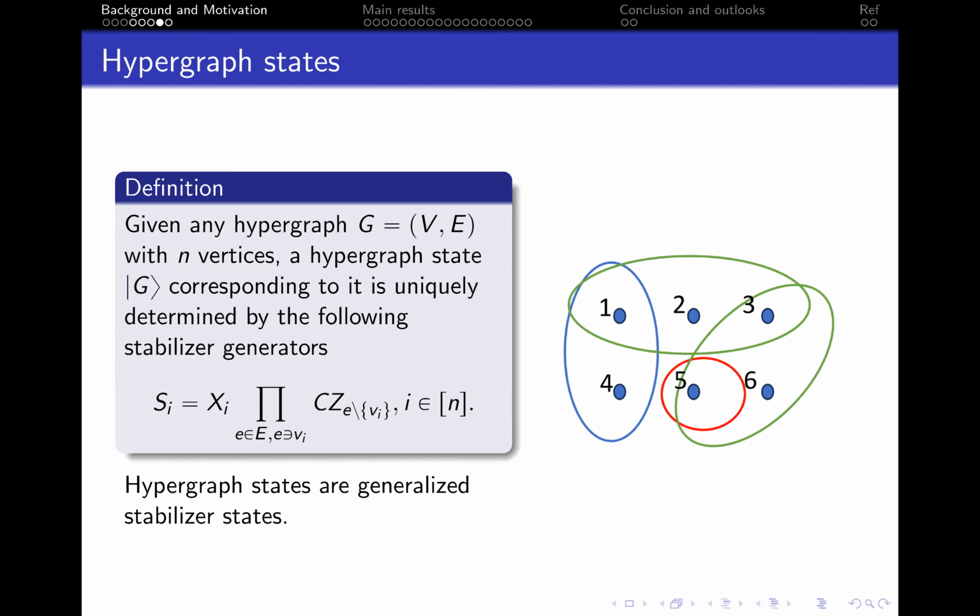With the generalized stabilizer formalism, we can also find its generalized stabilizer generators as in graph states. The ith stabilizer is X on the ith qubit and all the connected generalized CZ gates acting on the adjacent qubits. As the right figure shows, the stabilizer S1 is just X1, CZ on 2 and 3, and Z4.